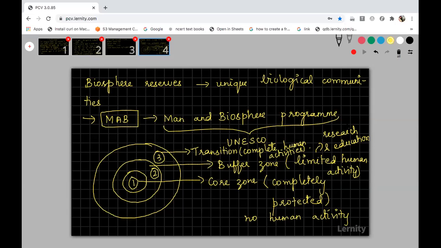In India, which particular region was declared as the first biosphere reserve? The first biosphere reserve declared in India is Nilgiris, that is Ooty. Ooty is the first biosphere reserve which has been declared, and it was declared in the year 1986. Okay, that's all about biosphere reserves.